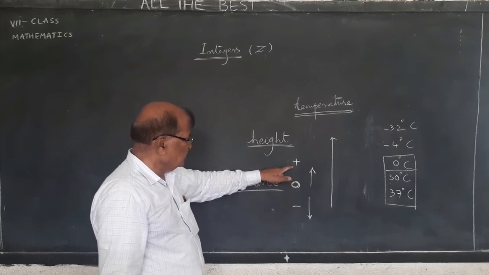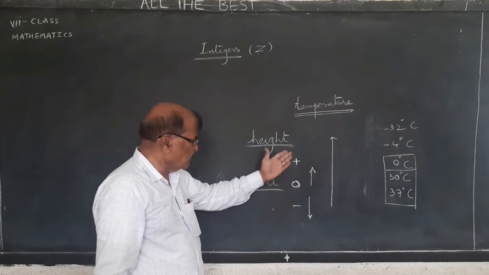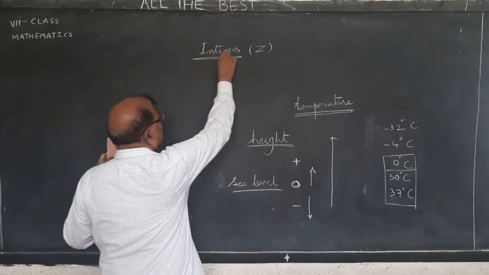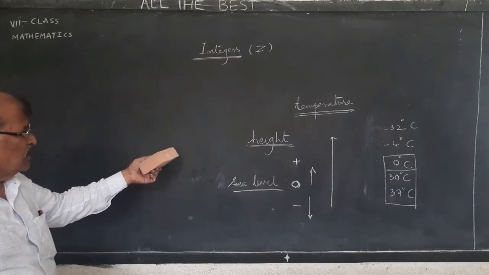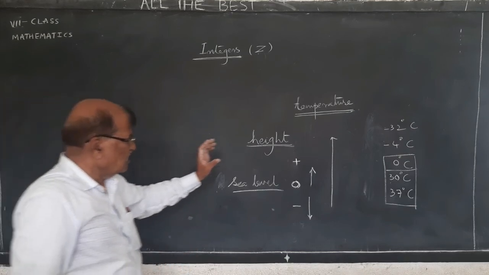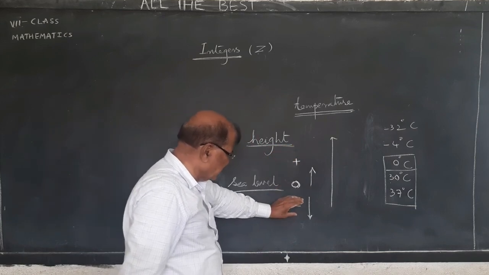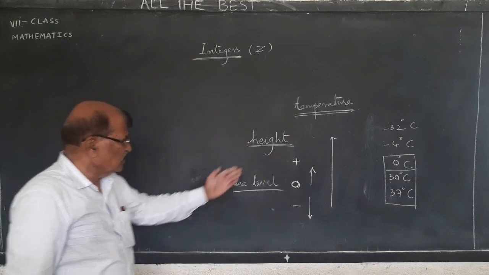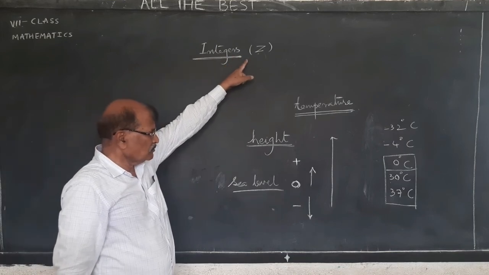So the need is there to get this plus and minus, and there we call them integers. Did you understand what is meant by integers? In other words, integers are nothing but plus sign natural numbers, minus sign natural numbers, including 0. These three put together, we call them integers.